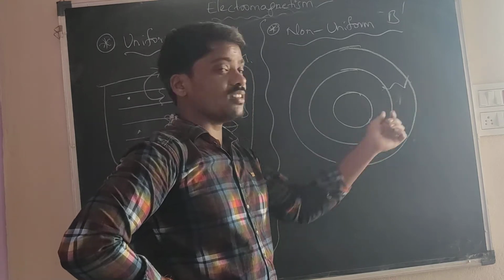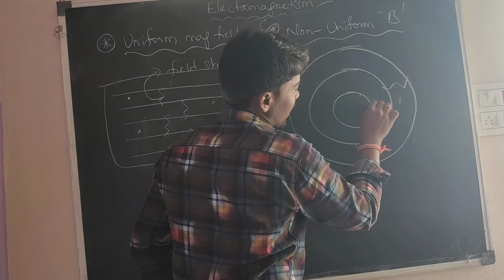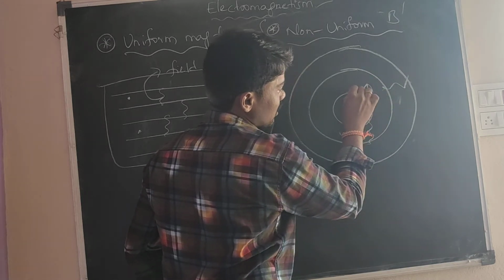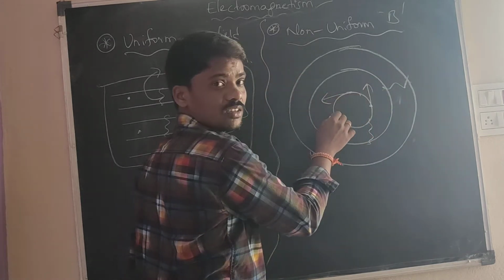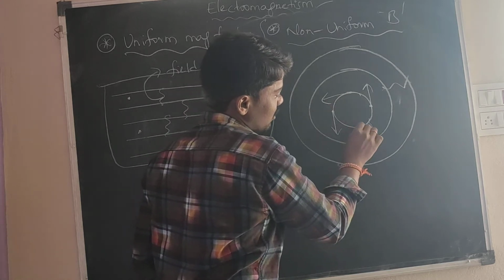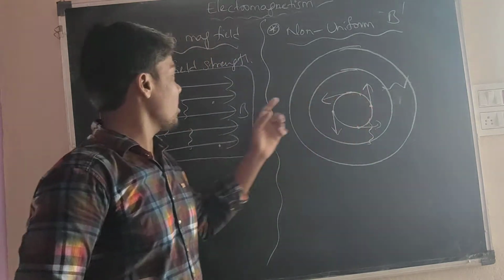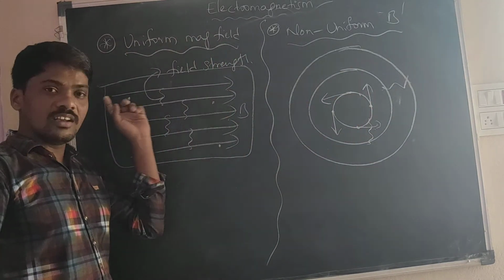But it is in the opposite direction. Here I will take the direction of the magnetic field in this direction. Here also similar, the direction of the magnetic field is this direction. Here also the point will be this direction. The directions are the same. In this, all the directions are in the same direction.